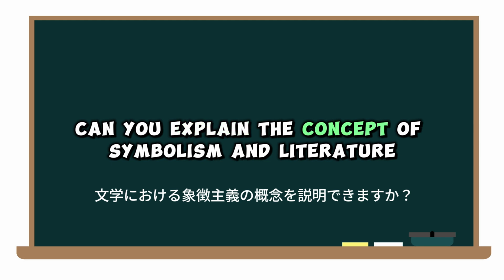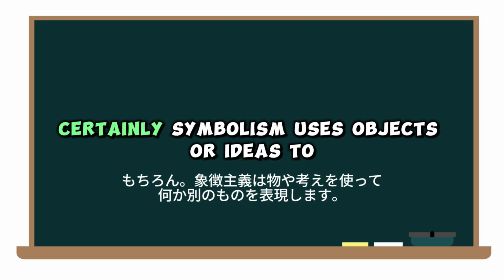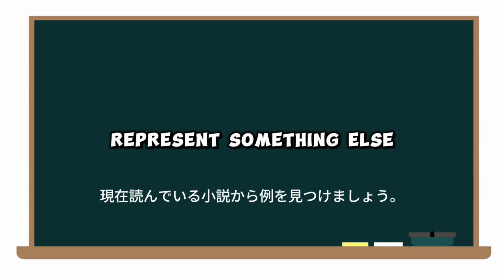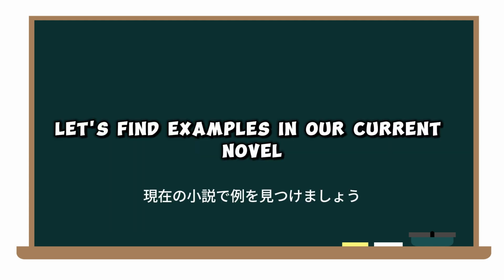Can you explain the concept of symbolism in literature? Certainly. Symbolism uses objects or ideas to represent something else. Let's find examples in our current novel.